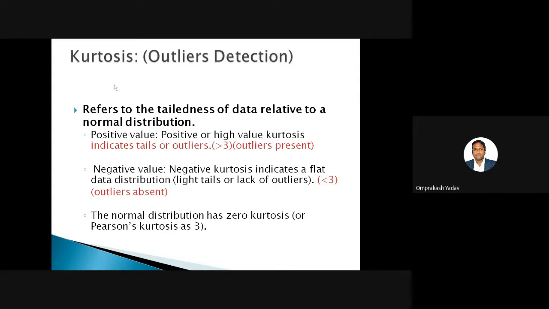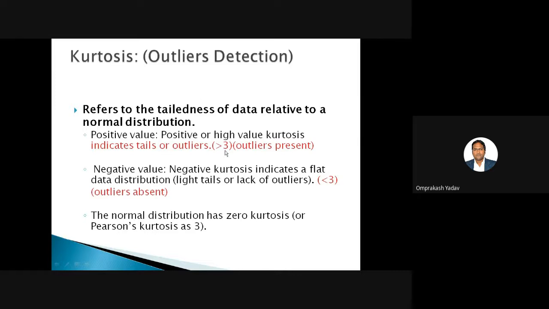Median value. Similarly, if the kurtosis value is greater than 3, so positive or high, then the outliers are present. Normally, if the dataset is very big, a very huge database, we can look at this value of 3. If it is greater than 3, that means positive or high kurtosis indicates tails or outliers.